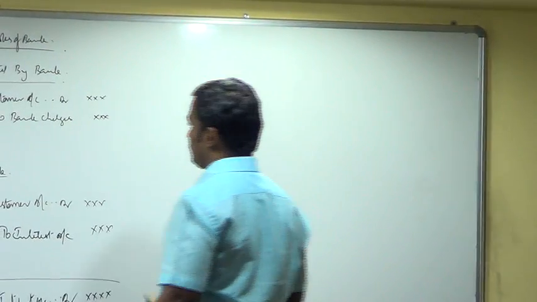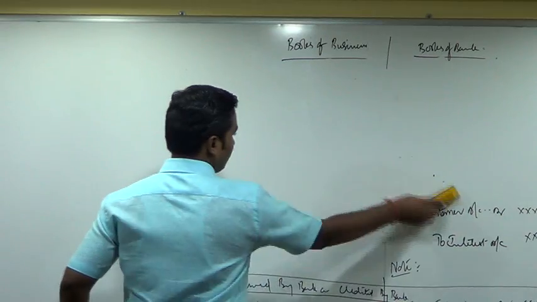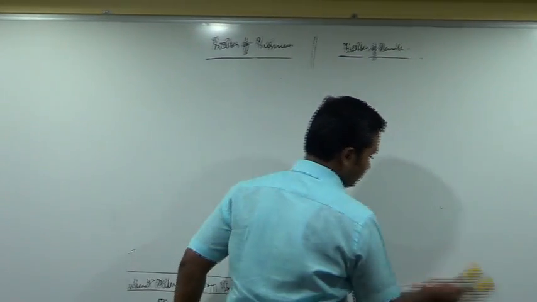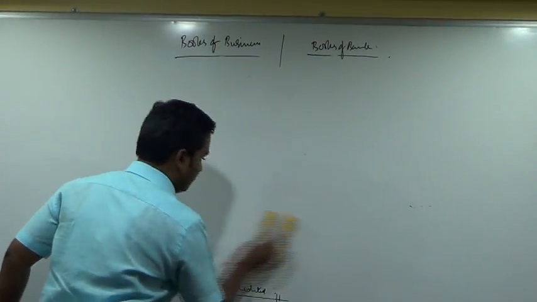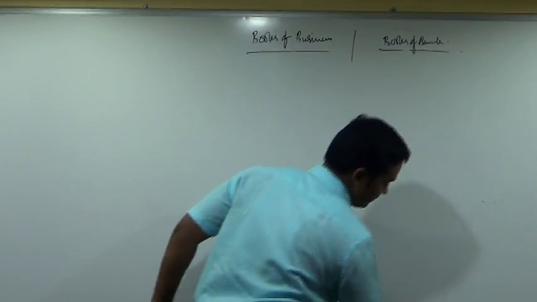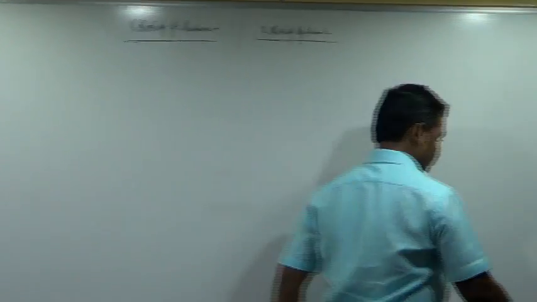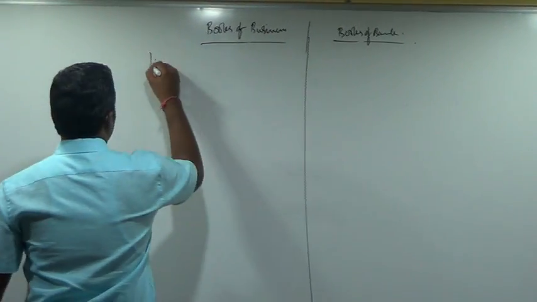Favorable bank balance means. Write down.